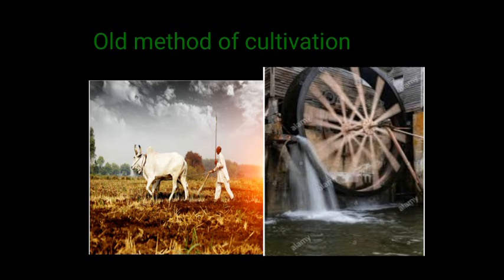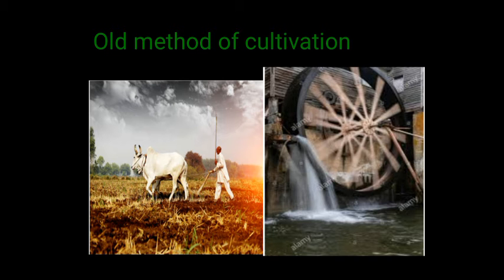So what happened in the old method of cultivation? No machines were used for cultivation. People had to use their animals and themselves. The farmer used a plow. The plow is what he is using here. In Hindi we call it hal. It took weeks for the entire land to be plowed, because the man is plowing the field, so it takes much time. Then the field was leveled with a plank pulled by the oxen.